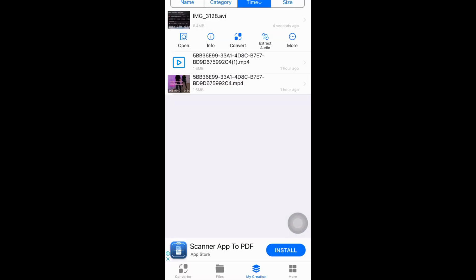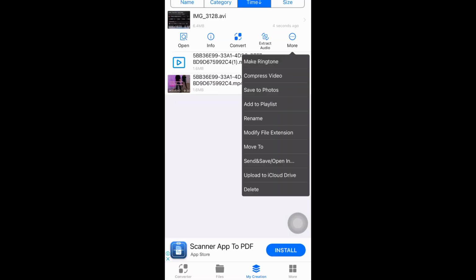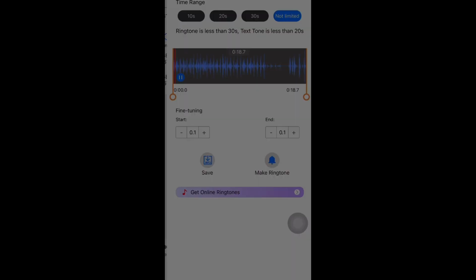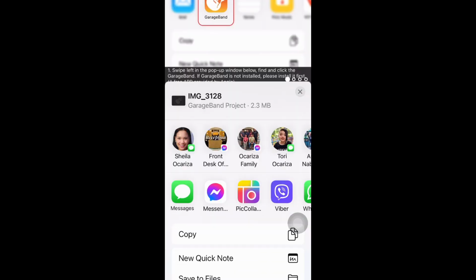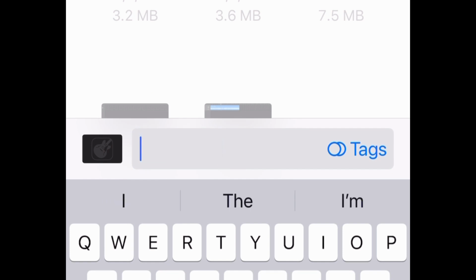And now you may click the converted file and choose the Make Ringtone option. You can also choose how long you want your ringtone to be. The max for ringtone is 30 seconds. Save it to your files and open your GarageBand app.